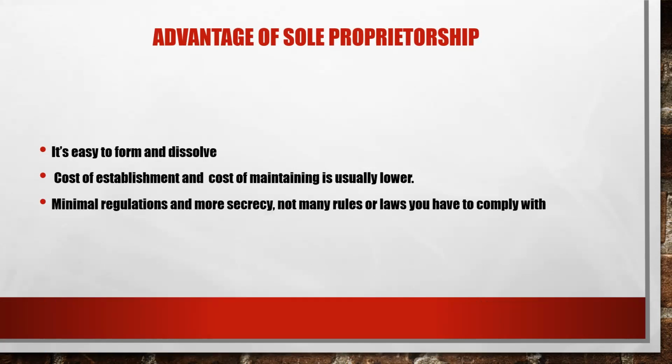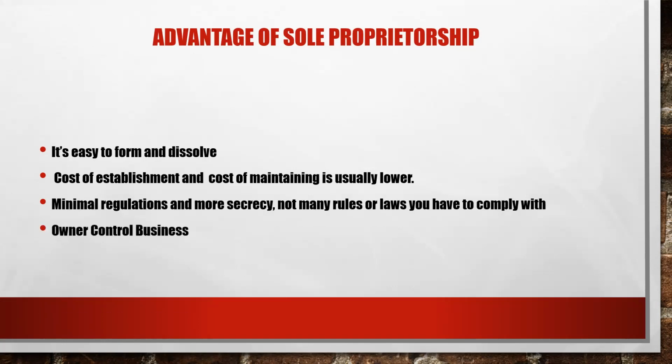Generally, minimal regulation is required, and also the owner maintains more secrecy regarding his or her business. There are not many rules or laws the owner has to comply with, and the owner doesn't have to disclose institution information to the public.